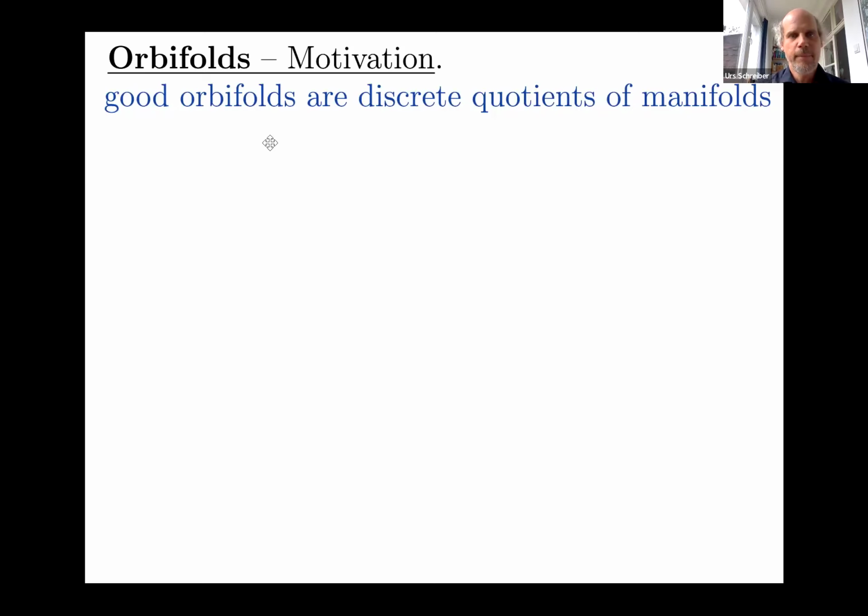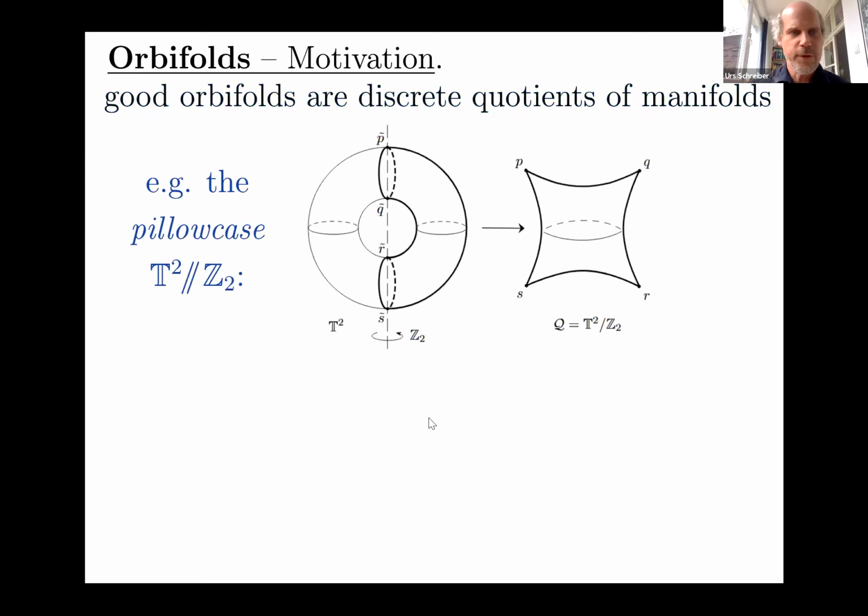Now to give some examples. Good orbifolds, that's actually a technical term. Good orbifolds are, by definition, discrete quotients of manifolds. Here's one example, the so-called pillowcase. If you start with the two-dimensional torus, think of it as itself the quotient of R2, then there is a natural involution action on it which reverses the sign of the vectors in R2.